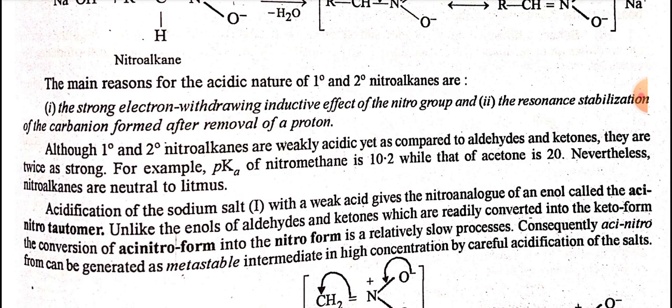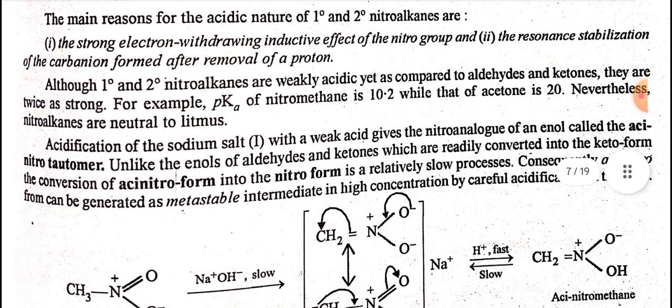The main reasons for the acidic nature of primary and secondary nitroalkanes are the strong electron-withdrawing inductive effect of the nitro group and the resonance stabilization of the carbanion formed after removal of the proton. Although primary and secondary nitroalkanes are weakly acidic, yet as compared to aldehydes and ketones, they are far stronger acids. For example, the pKa of nitromethane is 10.2, while that of acetone is 20. Nevertheless, nitroalkanes are neutral to litmus.